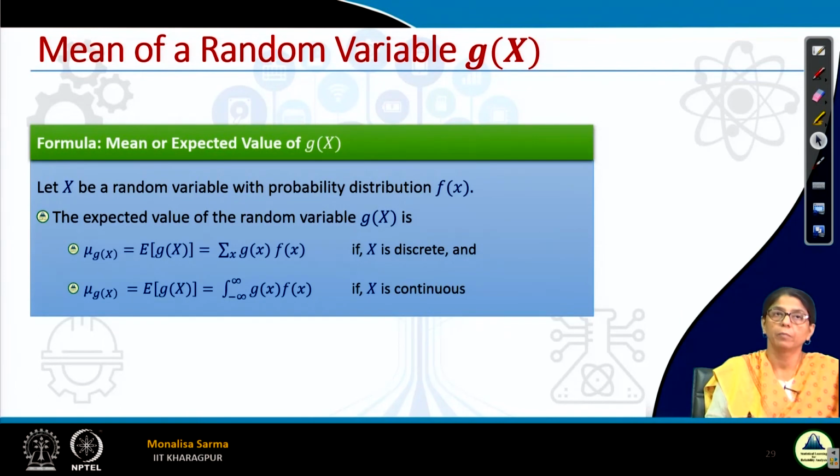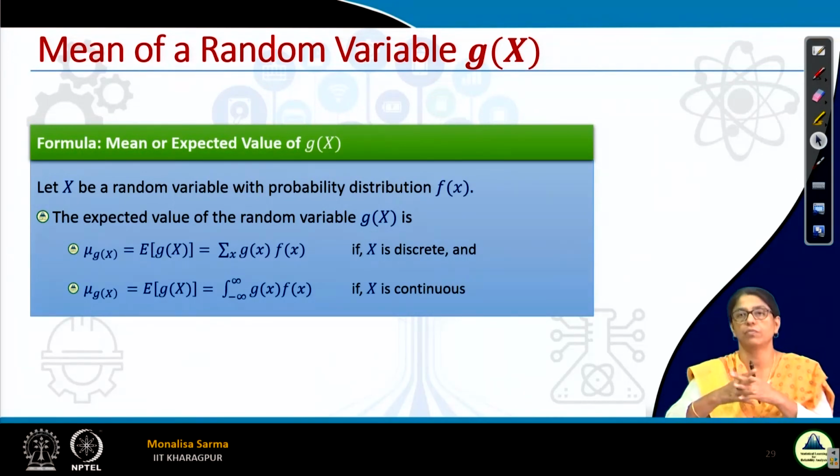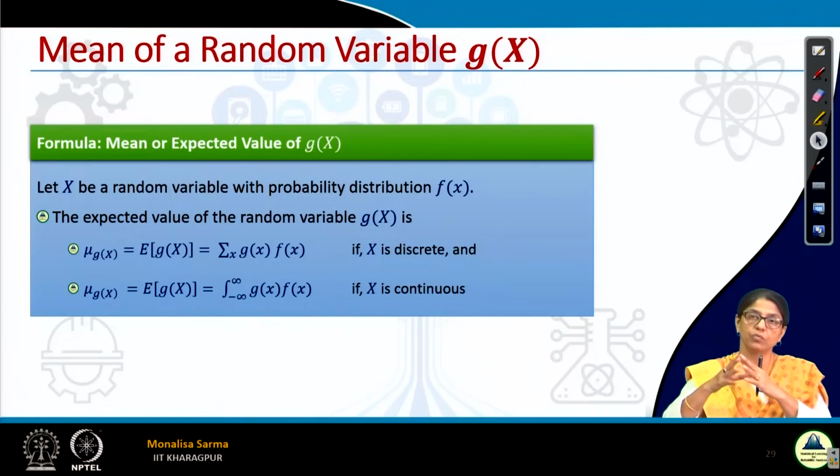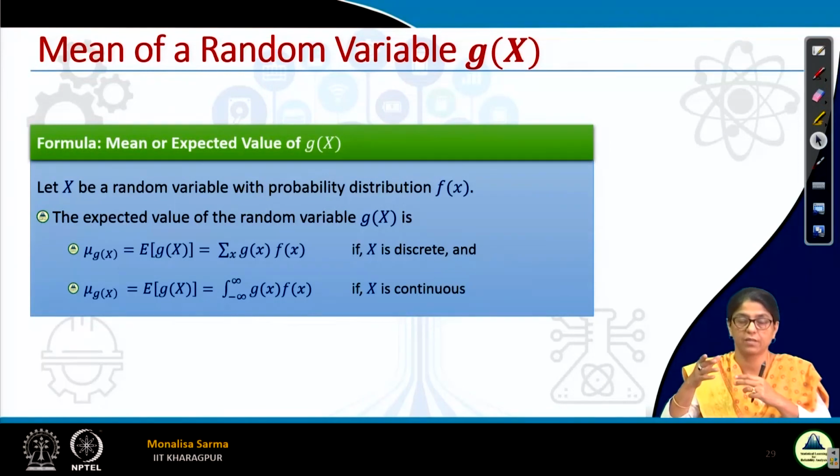Now the mean or expected value of g(x). If we are interested in finding the expected value of a function of X, where X is a random variable, we have seen how to find the expected value of X. It is nothing but the summation of x f(x) if it is discrete. Now we want the expected value of a function of X, say 3x, x square, x cube, or 3x plus 2, anything.